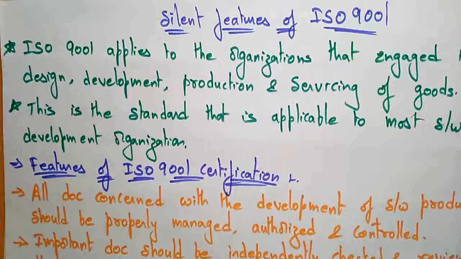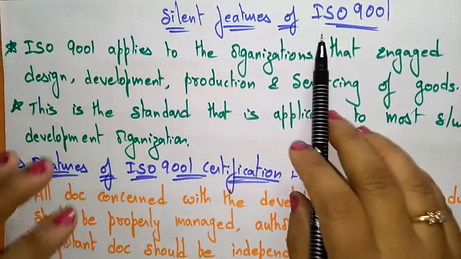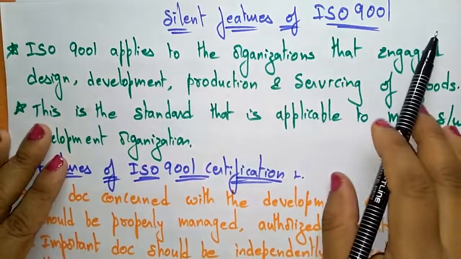Hi students, now let us see the overview of ISO 9001 standard. In the previous video I explained about the SEI, Software Engineering Institute, CMM, capability maturity model. That is one of the standards that can be given to an organization. Now let us see another standard, that is ISO 9001.